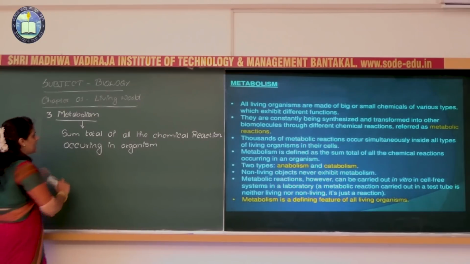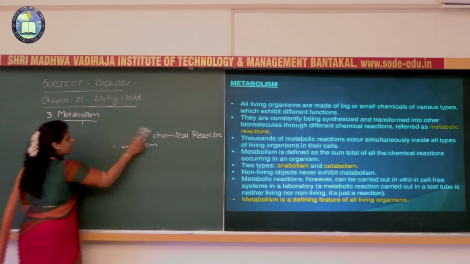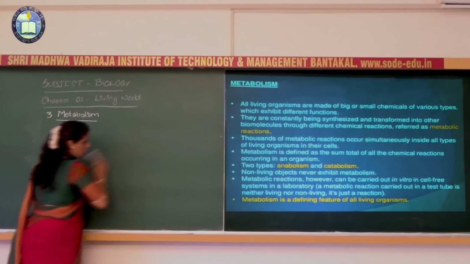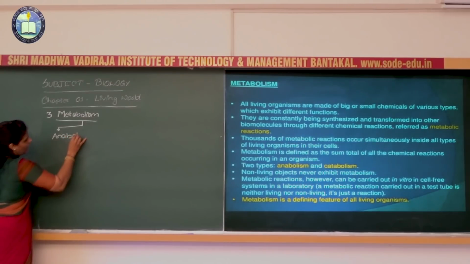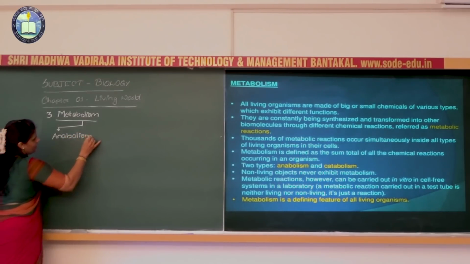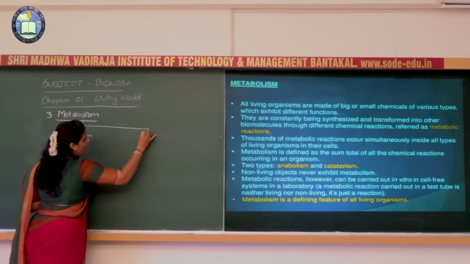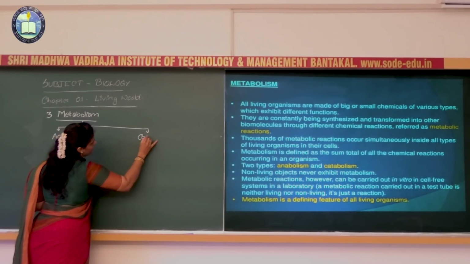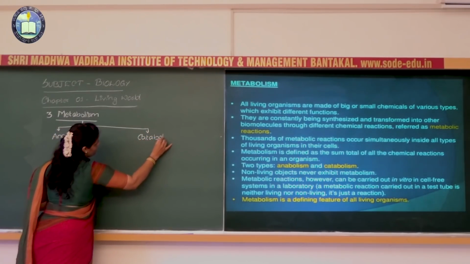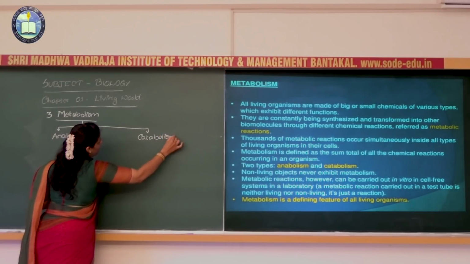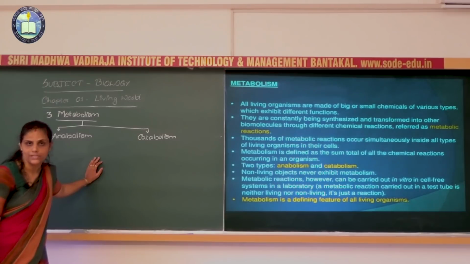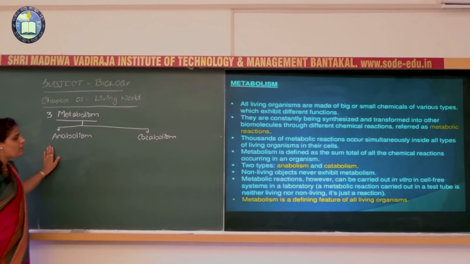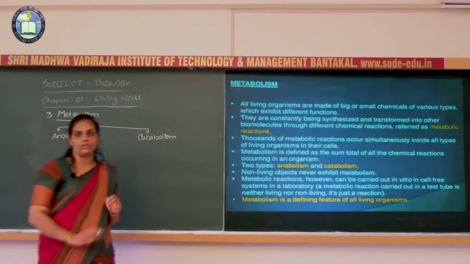Okay, generally metabolism is classified into 2 types. Which are they? They are anabolism, and the second type is catabolism. There will be 2 types of metabolic process: anabolism and catabolism.